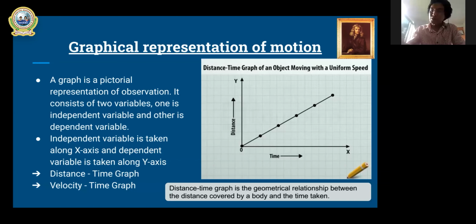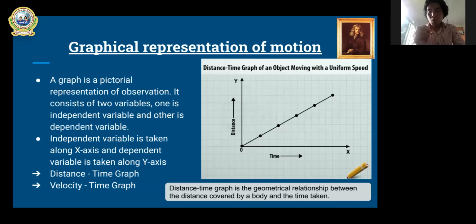When a body comes into motion, obviously it covers distance, that means it gains distance. When a body is at rest, it does not have any distance covered. So whether the distance is covered or not, time does not stop. Time keeps on changing. So time is always an independent variable, whereas distance is the dependent variable, because we express speed in terms of distance and time, the distance covered in unit time, in 1 second. So in the distance time graph, time is independent and distance is the dependent variable.